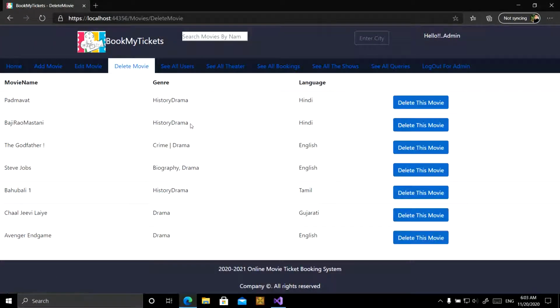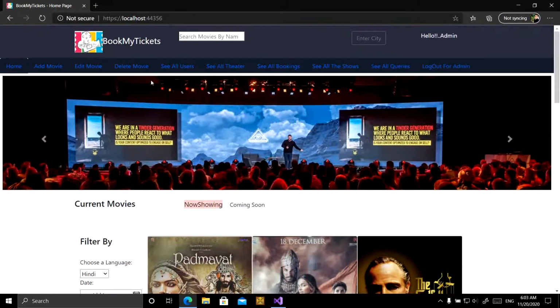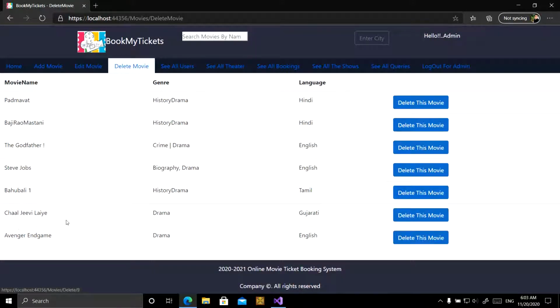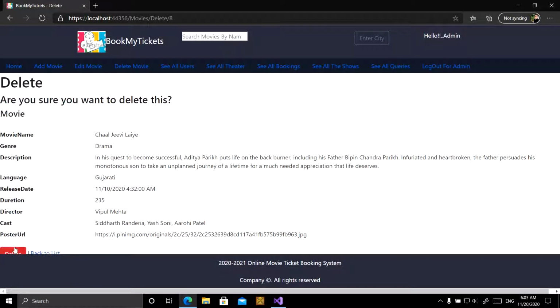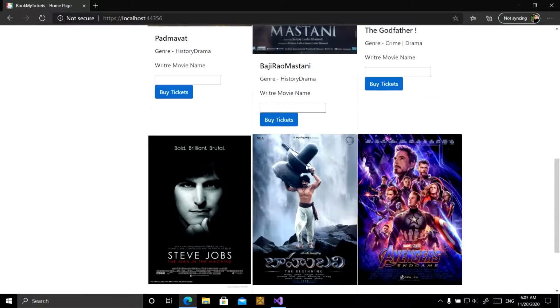If admin wants to delete a movie, then he can delete it also. Like you want to delete the movie Chalo Jeevi Lahiye, then you can delete that. Delete this movie. This movie is deleted from here. Now this movie is not shown.